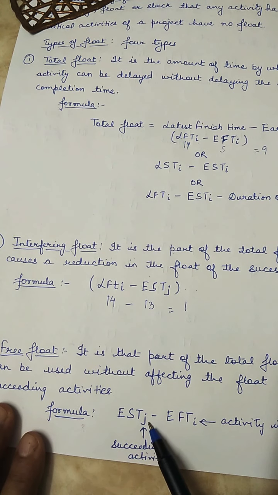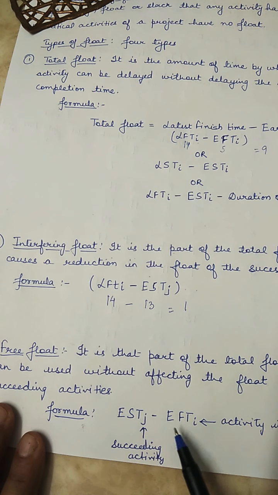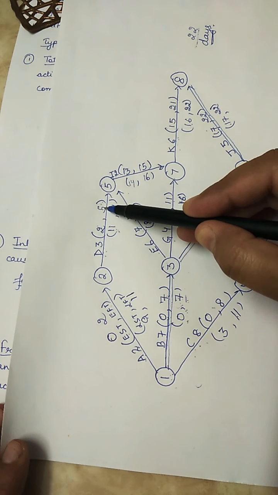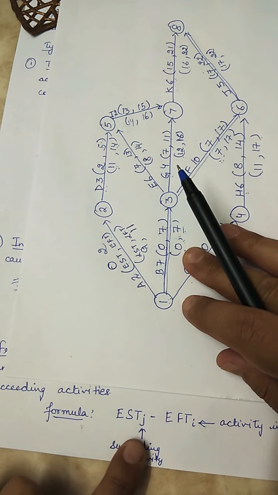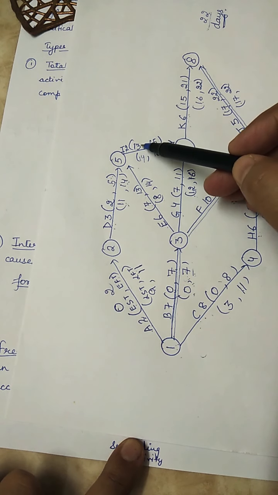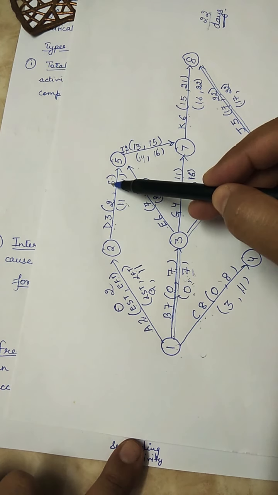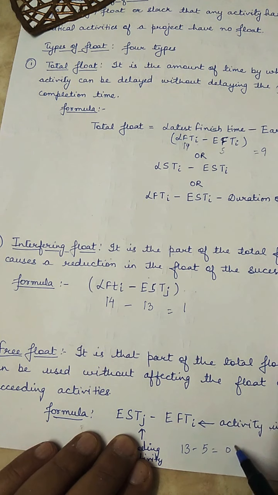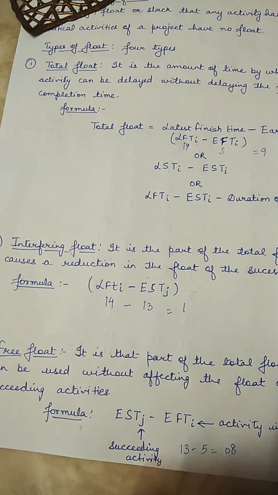Earliest start time of succeeding activity, J stands for succeeding activity. We will subtract from it the earliest finish time of the activity in question. The activity that is in question is D. तो D का हम earliest finish time लेंगे and earliest finish time of activity D is 5 and earliest start time of J is 13. 13 minus 5 value is 8. So 13 minus 5, 8. So this is the free float.